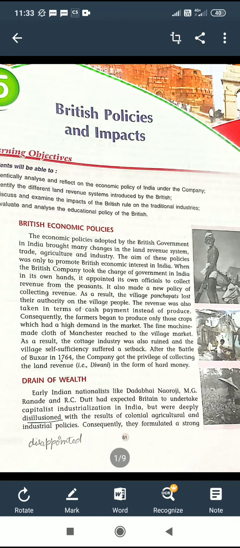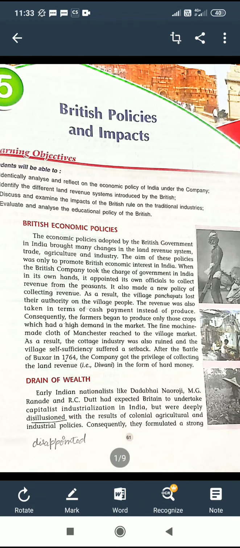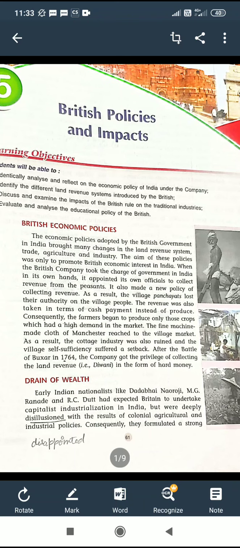But in this chapter, you will understand that apart from the pro-Western education policy, the British made administrative decisions which affected India's economic structure. The main aim of the British government was to establish India as an agricultural supplier of cheap raw materials to the industries in England. You will also be able to analyze the impact of British rule on the native traders, peasants and artisans. Okay, so the first topic is the British economic policies.